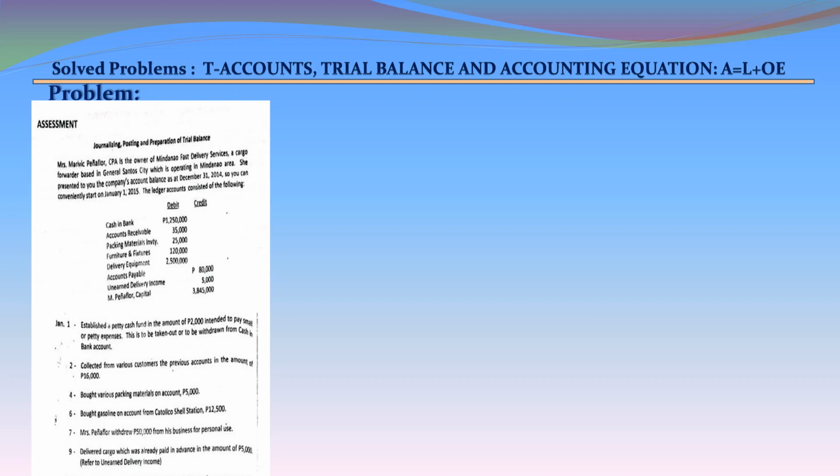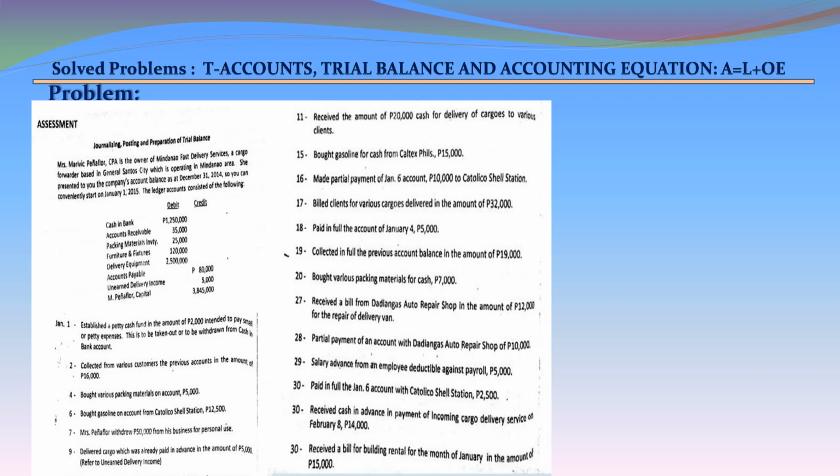January 6. Bought gasoline on account from Catalico Shell Station 12,500. January 7. Mrs. Penafier withdrew 50,000 from her business for personal use. January 9. Delivered cargo which was already paid in advance in the amount of 5,000. Refer to unearned delivery income. January 11. Received the amount of 20,000 cash for delivery of cargoes to various clients.